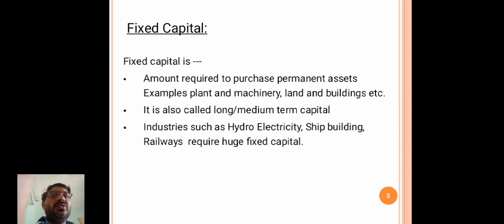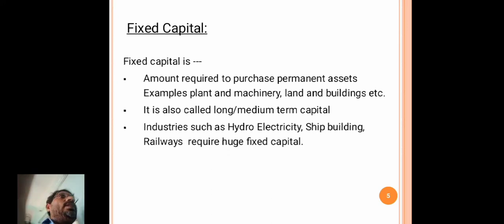For example, plant and machinery, land and building. These are purchased only one time throughout the life of the company. The machinery is purchased, the building is purchased.